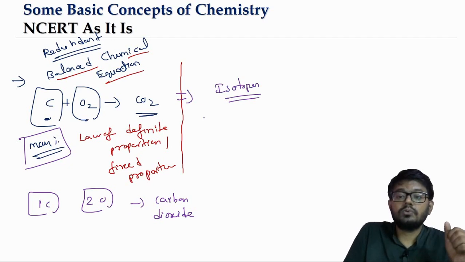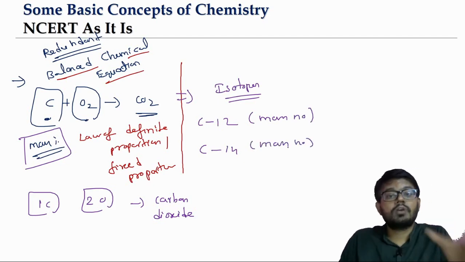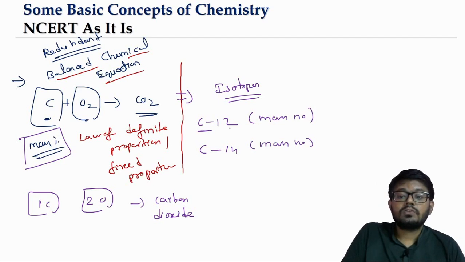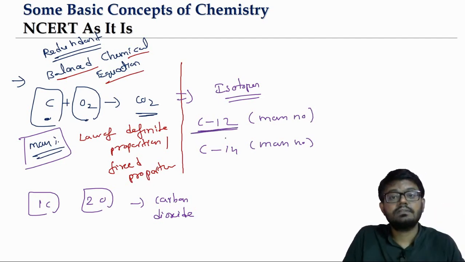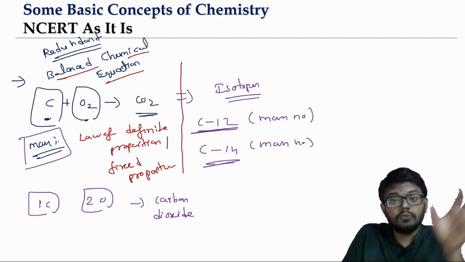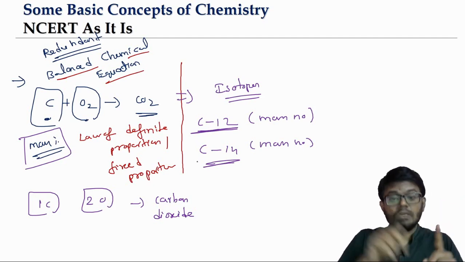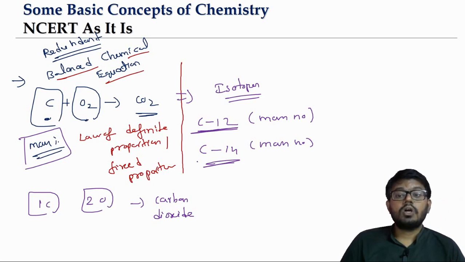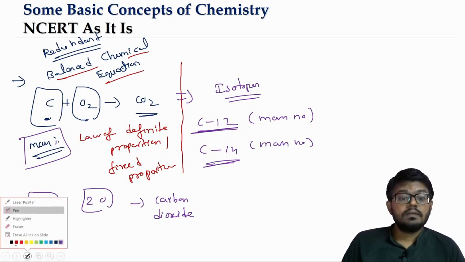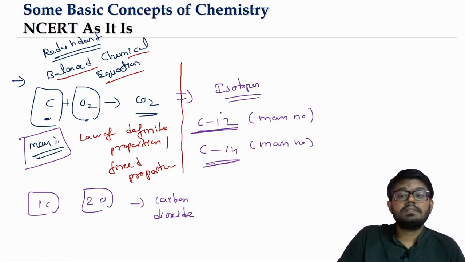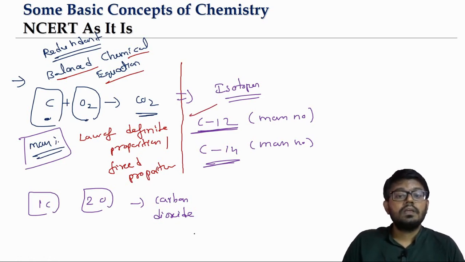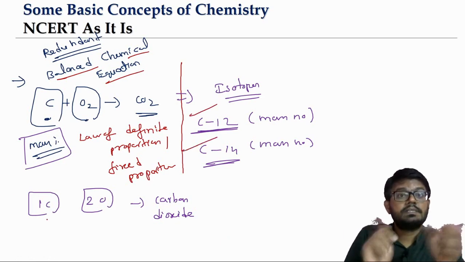Carbon has two isotopes, carbon 12 and carbon 14. These are the mass numbers. What is the mass number? It is the number of protons plus the number of neutrons. So a carbon 12 atom will have a different actual mass, and carbon 14 also will have a different mass. So yes, one carbon will combine with two oxygen atoms, but if you are talking about the carbon 12 atom, the mass percentage will be something else. If you take a carbon 14 atom, the mass percentage ratio will be different.